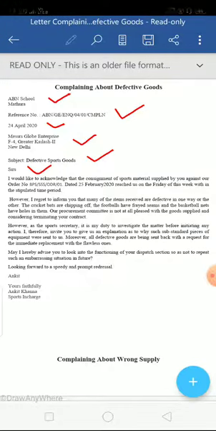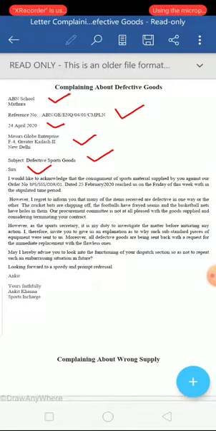In the first paragraph, we are acknowledging, we are just letting them know that we have received the order. I would like to acknowledge that the consignment of sports material supplied by you against our order number, we are referring to our order number, dated this, reached us on Friday of this week. So we have shared all important pieces of information with them in the introductory paragraph within the stipulated time period. In a way, we are just patting their back that though they have sent their items within the stipulated time period, yet there is something to complain about. So that will be made in the second paragraph in detail.